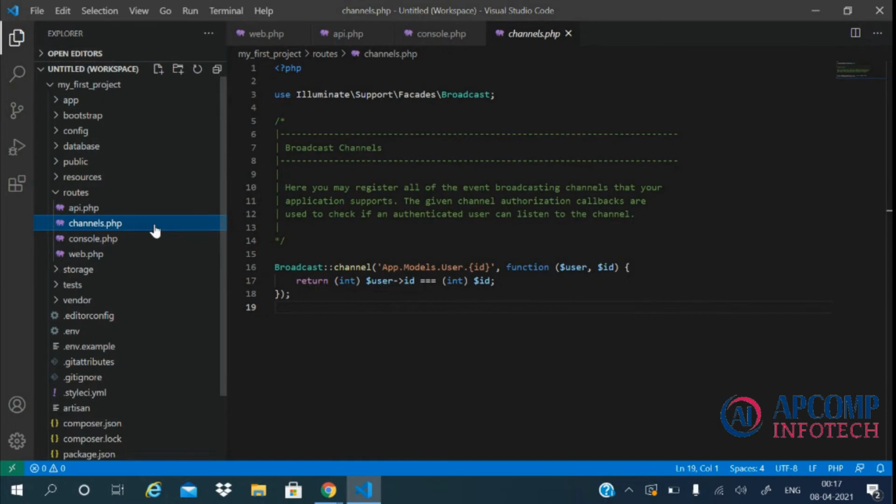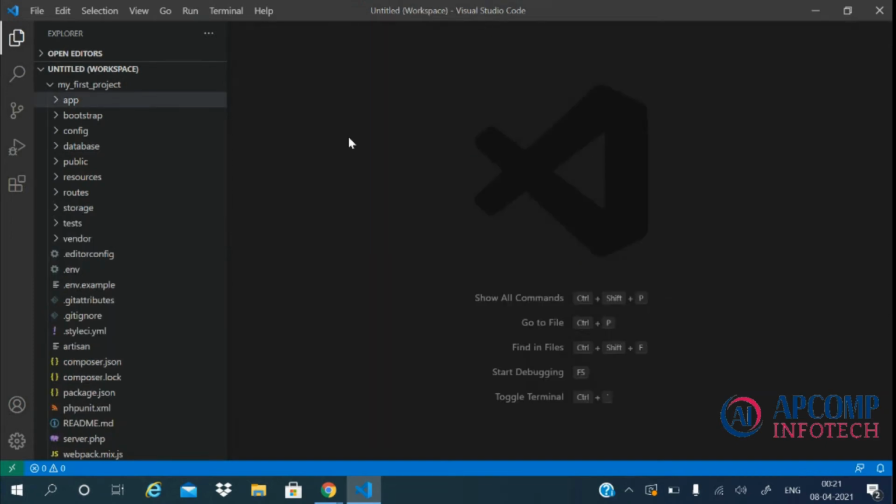In channels.php, we define the channels and their rules. These channels will then be used in the listeners of various events. We will learn about events and listeners later in this course. As we are now familiar with most of the important folders of our Laravel application, let's start exploring other folders too.